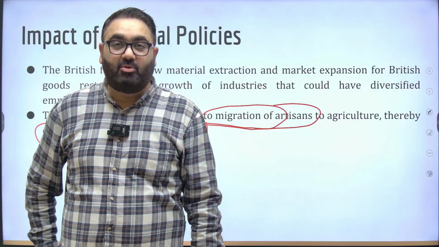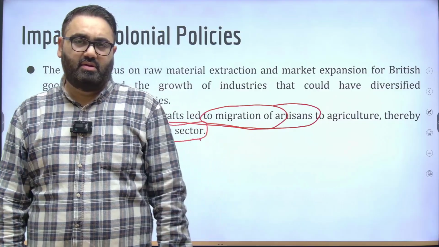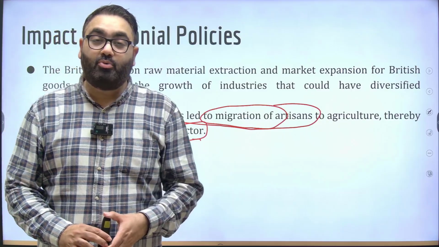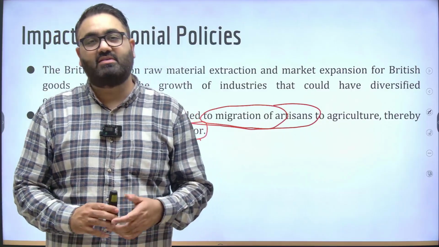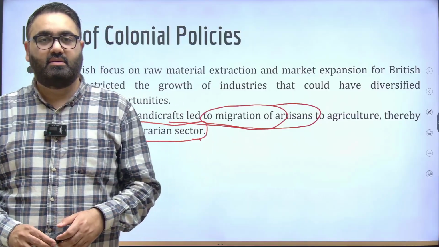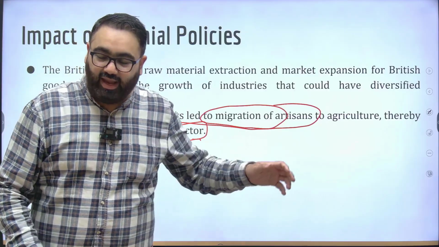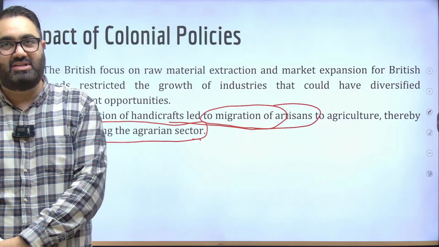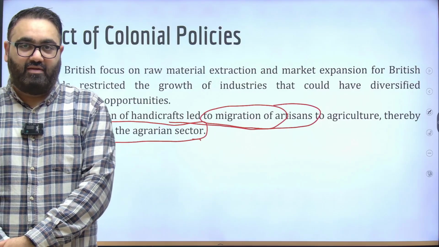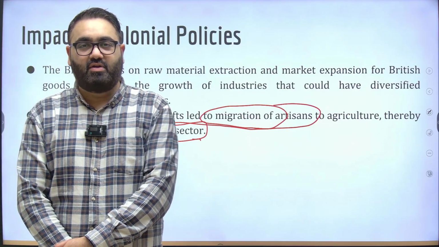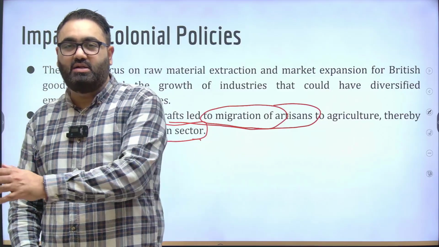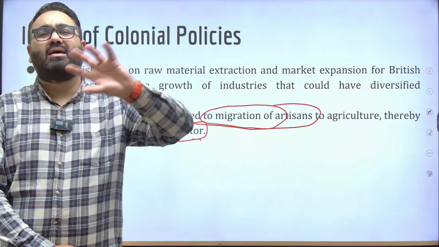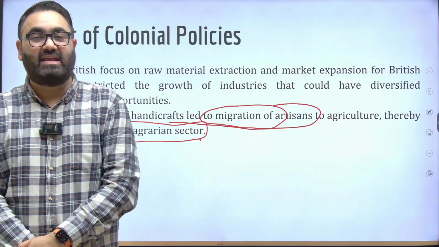Did that mean that agriculture production increased all of a sudden? Not really. Agriculture production was similar as it was earlier as well. That again proves the fact that we were discussing earlier, that we have a situation of disguised unemployment. That many more people were engaged in agriculture, but that did not actually result in a bump in agricultural output. And the same was the case here. While artists that could use their craft earlier were now moving to agriculture, they could not see any appropriate result or any appropriate bump in the agricultural output overall.